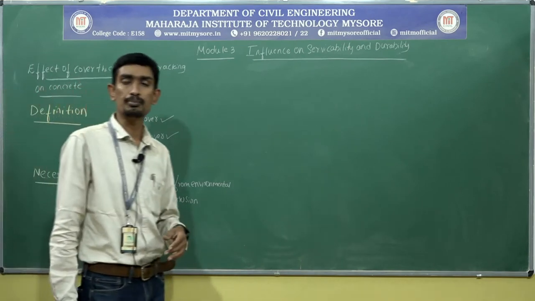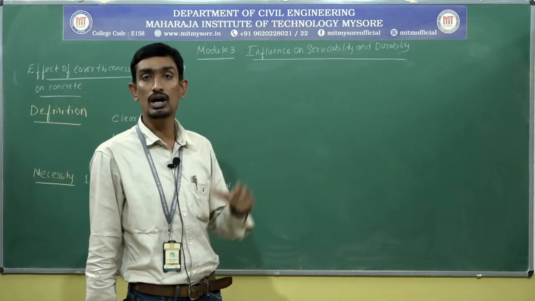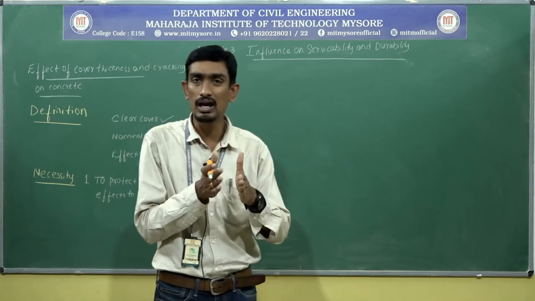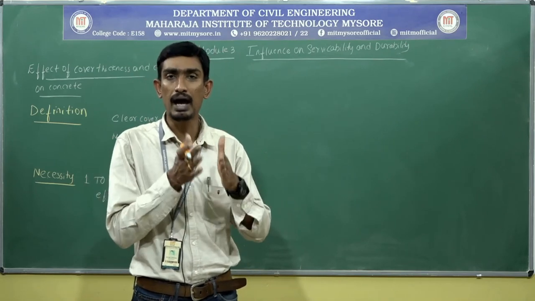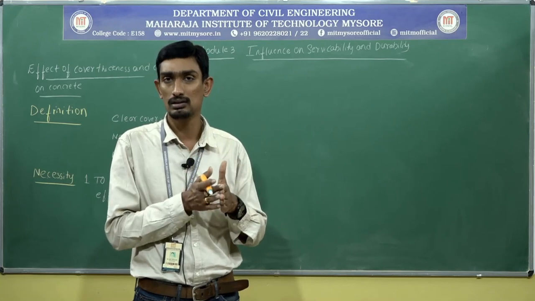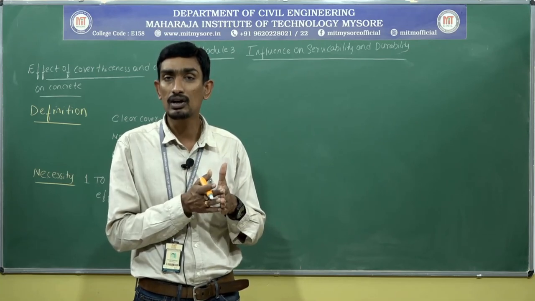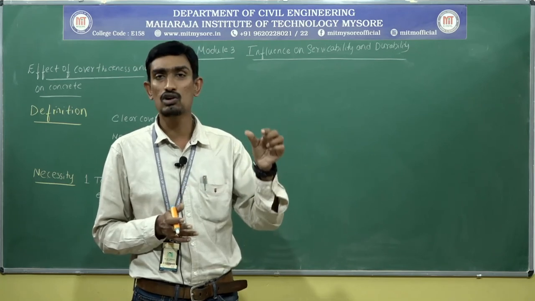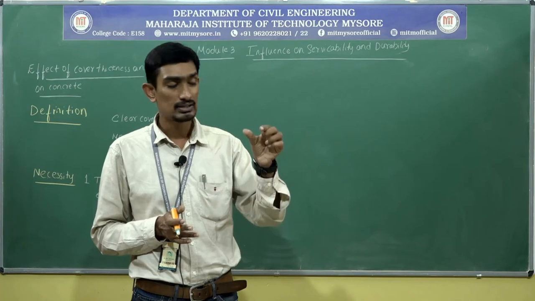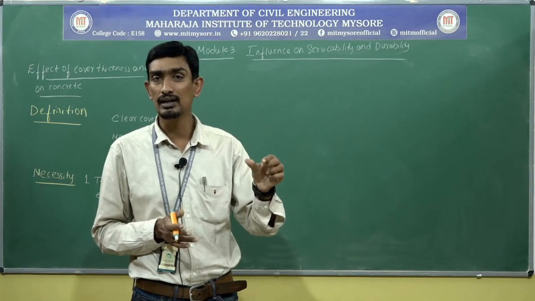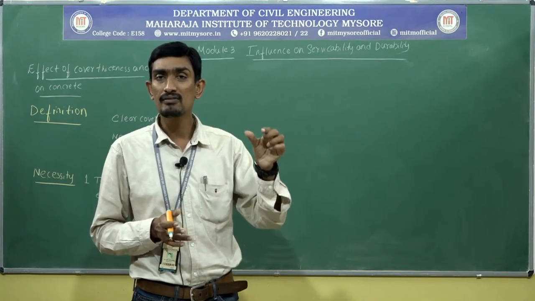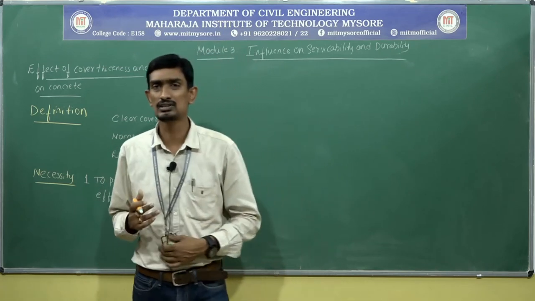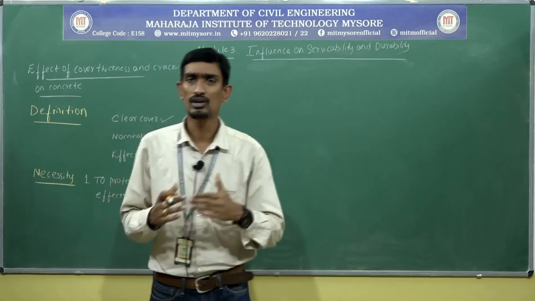So this cover will act like a barrier to the steel bar. Whatever cover block you provide will prevent the steel from environmental effects. This was discussed in the last sessions, that is the corrosion part.